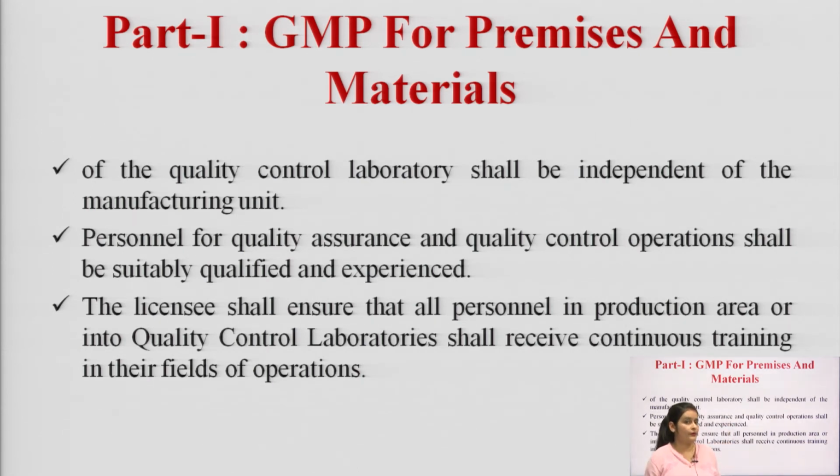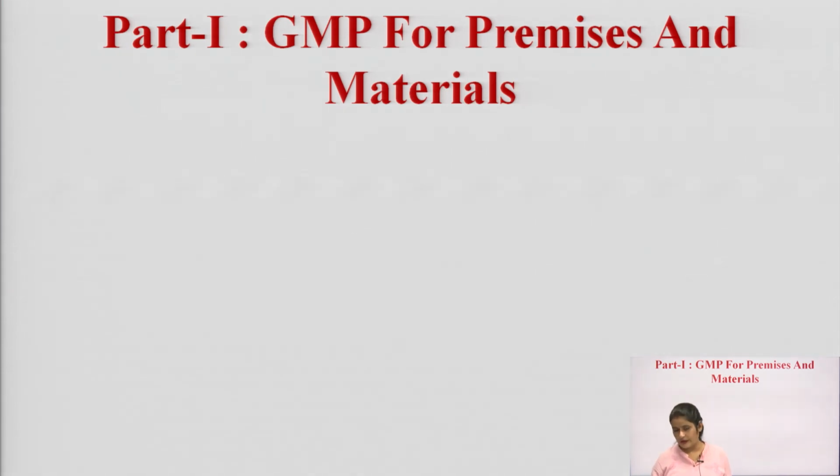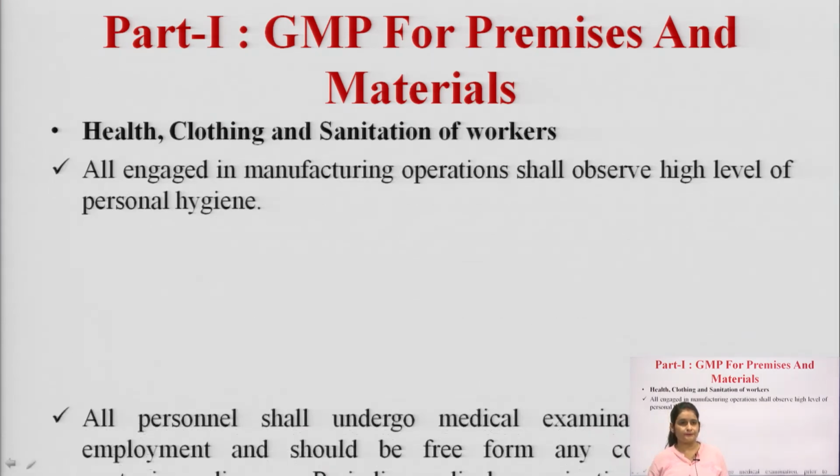Personnel working for quality assurance and quality control operations shall be suitably qualified and experienced. The licensee shall ensure that all personnel in the production area or in the quality control laboratory receive continuous training in the field of operation and manufacturing in pharmaceutical industries.